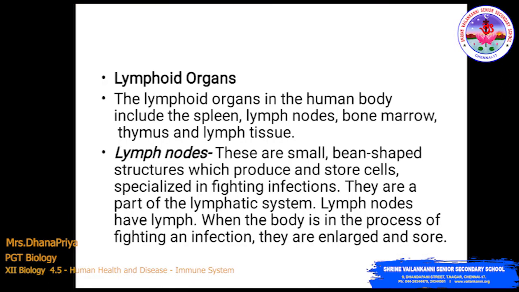Lymphoid organs in the human body include spleen, lymph nodes, bone marrow, thymus and lymph tissue. First we discuss what a lymph node is. These are small bean-shaped structures which produce and store cells specialized in fighting infection. They are a part of the lymphatic system. Lymph nodes have lymph. When the body is fighting an infection, they are enlarged and sore.